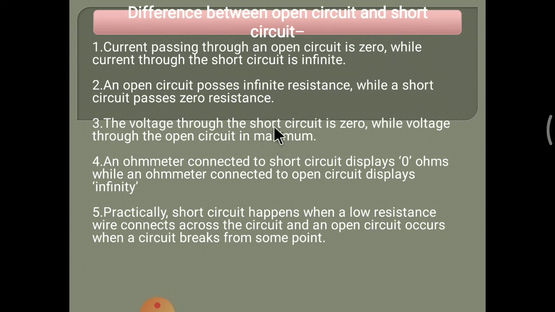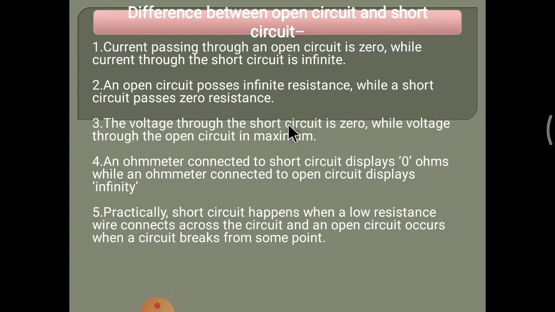What are we discussing? The third point, that is, the voltage across the short circuit is 0 while the voltage across the open circuit is maximum.